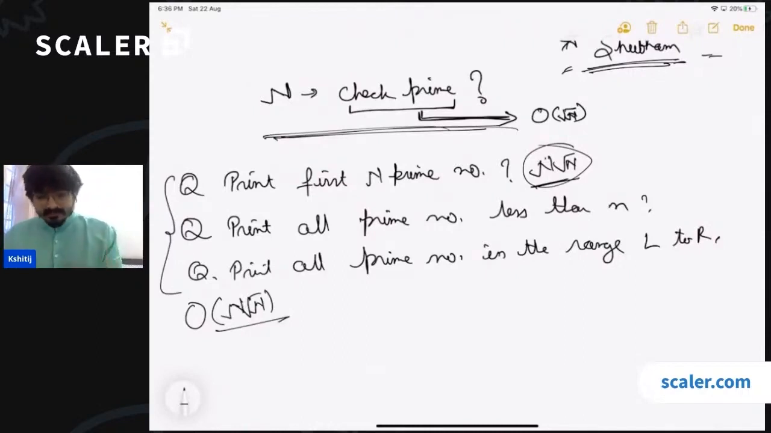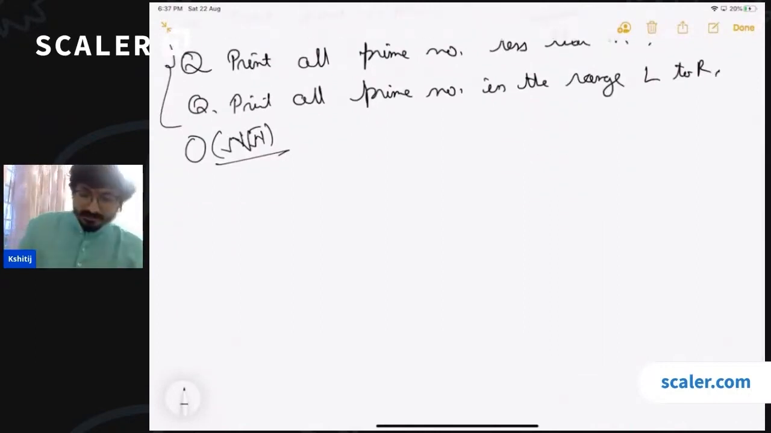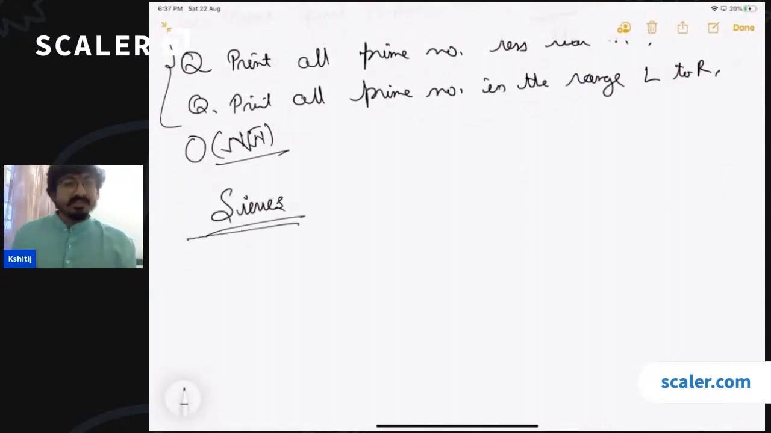Okay, can we do it optimally? Can we do something to make all these problems easy for the computer? Now there is a very, very well researched, very famous algorithm, which many of you are already writing in the comments. It's called the Sieve algorithm, right? So in today's class, we are going to learn about the Sieve algorithm.